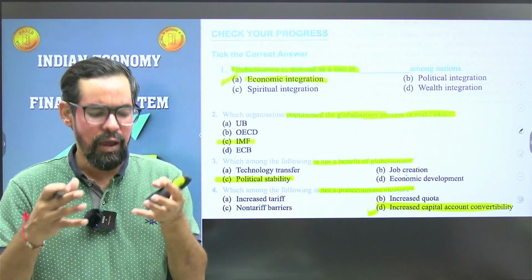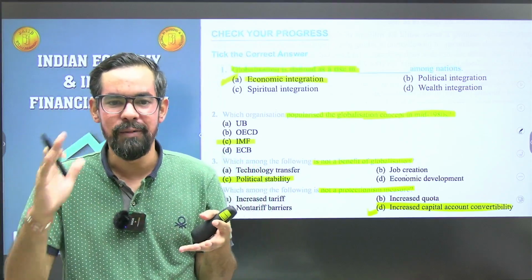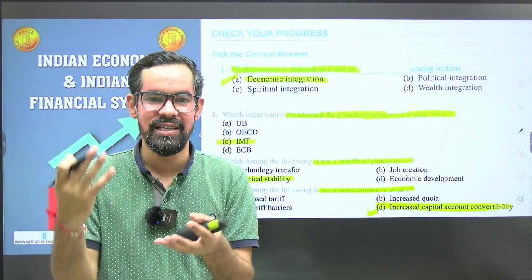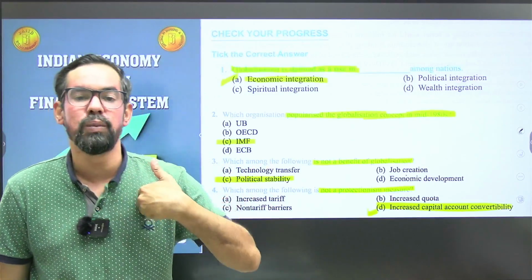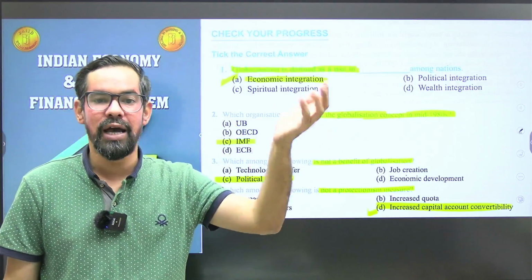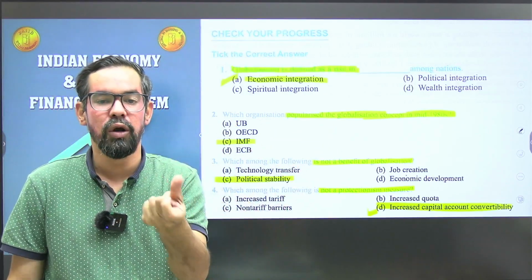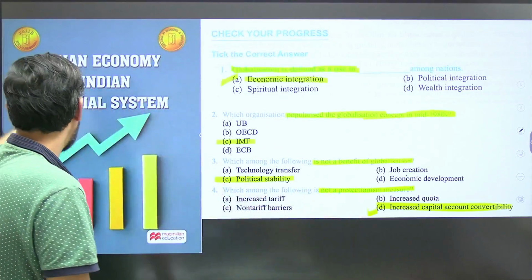And I hope you have heard this many times, especially during Diwali and Holi, we ban Chinese products. For that also, we support the Made in India campaign. We increase tariffs on Chinese imports or on imports of things like drones and all these kind of things. So they are generally part of this one. Okay, next one, guys.